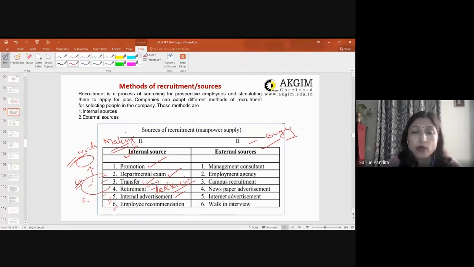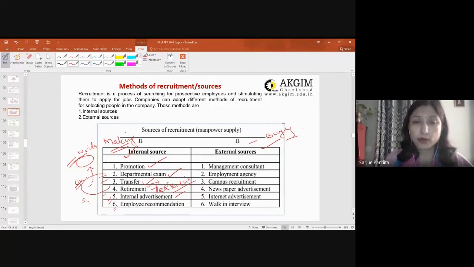And as an employee, what I am getting is, generally companies pay a commission to the employee who is recommending a potential candidate to the organization. And if he is selected, then, depending upon the policy of the organization, a certain part of the salary is also given as a commission to the employee. So that is employee recommendation.